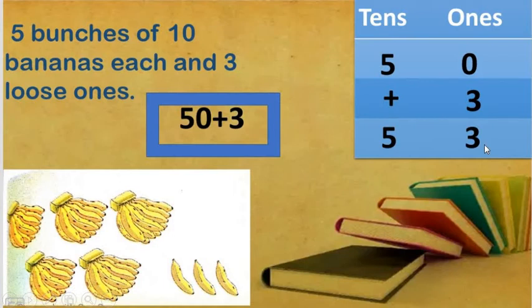And now, when we are going to write this number 53, we have to write it in expanded form. How can we write it? Look here. 50 plus 3, which is the expanded form of 53, which we have to write in this column.